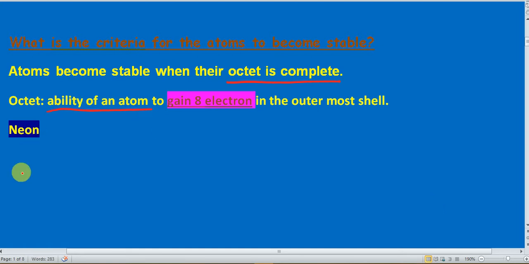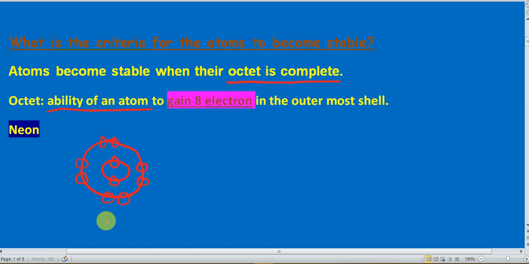For example, neon. Neon belongs to noble gases. In the first shell, neon has 2 electrons, and in the second shell, neon has 8 electrons. What do you think? Neon has a complete octet or incomplete octet?